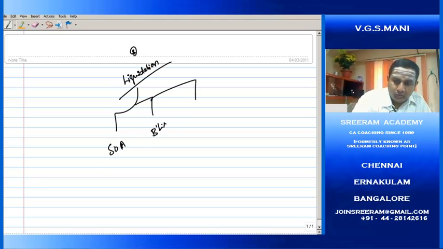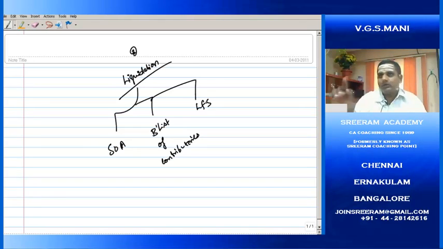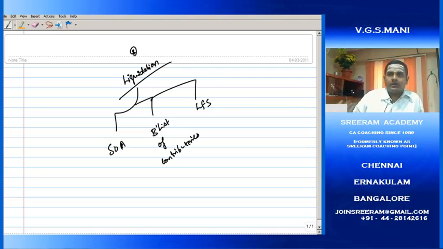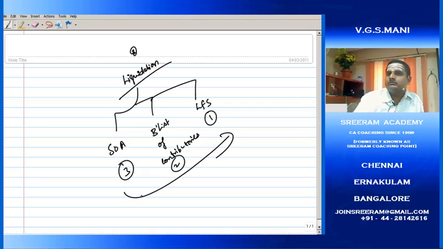Then we have something to do with B list of contributories. Number three, liquidator final statement. Importance, weightage for examination, if you want to take it up, would mean first we will tell liquidator final statement is very important from exam point of view. Number two this, number three this. But the order in which we need to take will be this way.